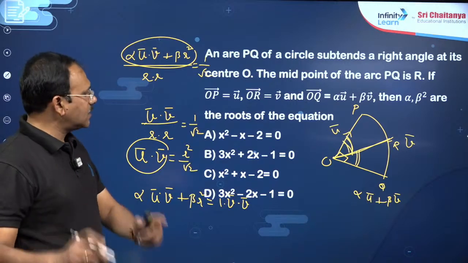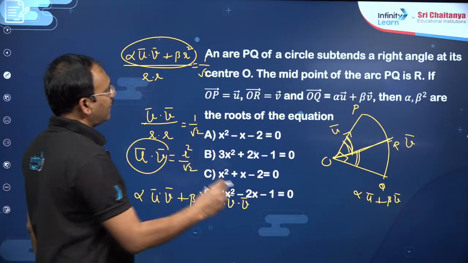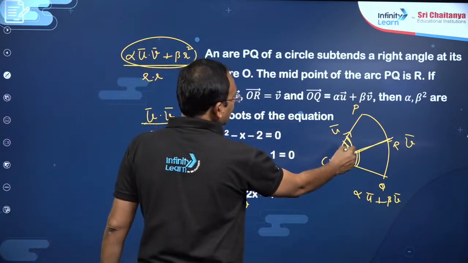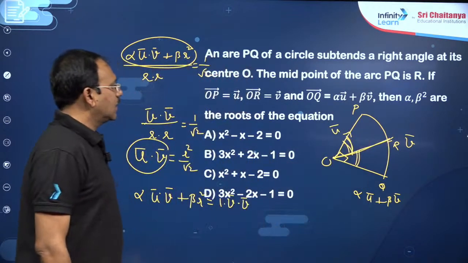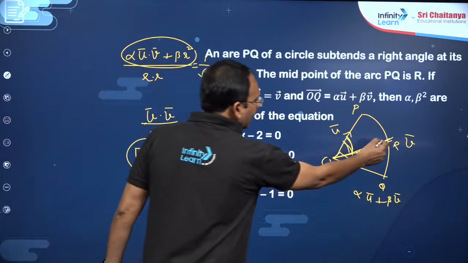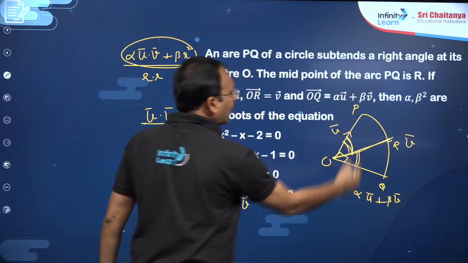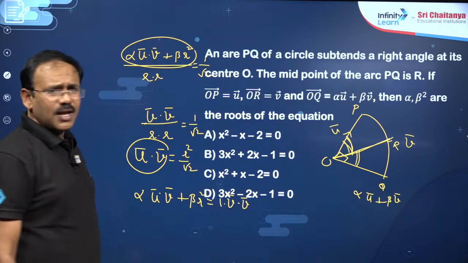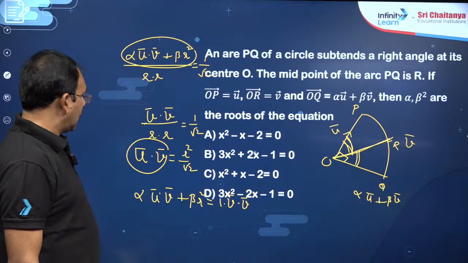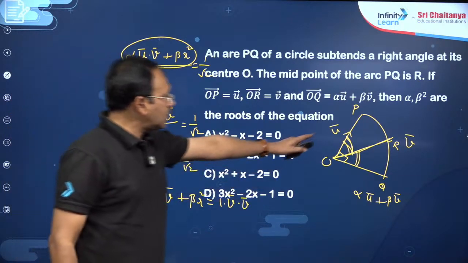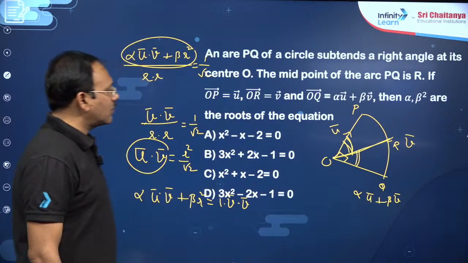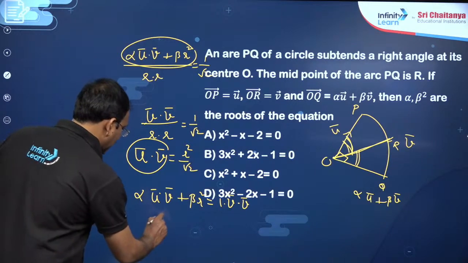Once again, you see, my dear friends, he has given a circle. This is having a right angle triangle. PQ is the arc, R is the midpoint of this. So all the three are having the same magnitude, say R, R, R. You can also take one unit also, right? And you can also find U bar dot V bar. Magnitude is R dot R, R square into cos 45, 1 by root 2, right?